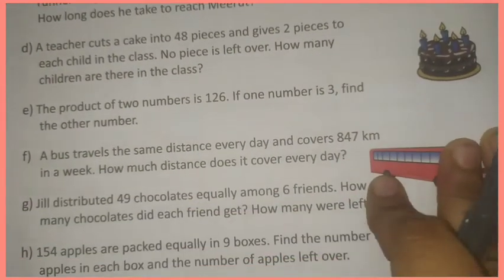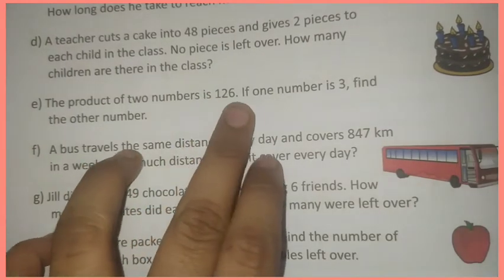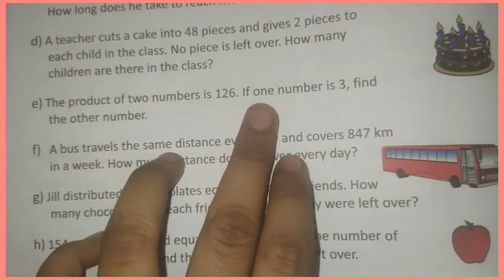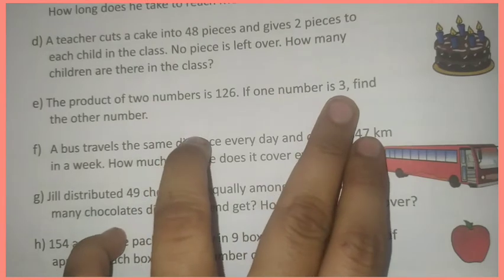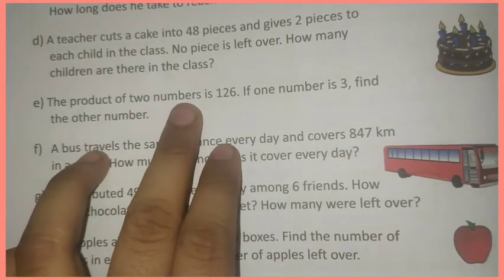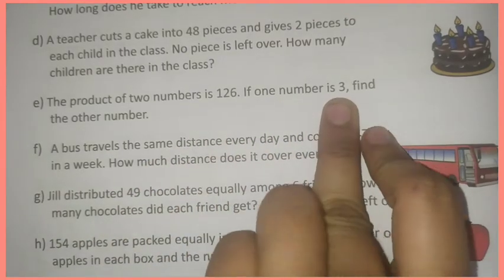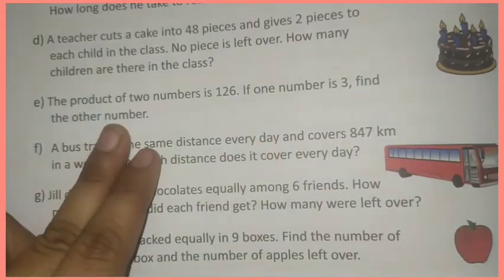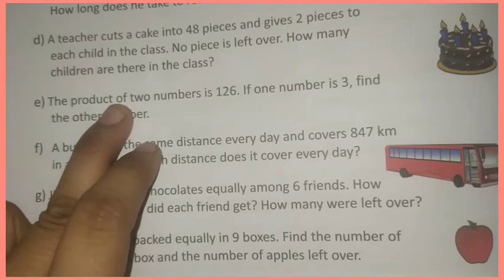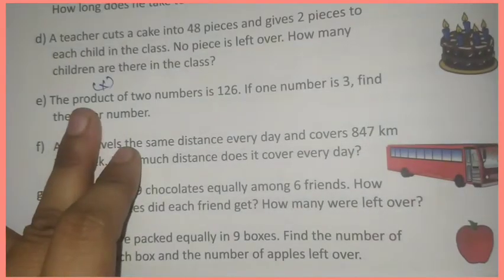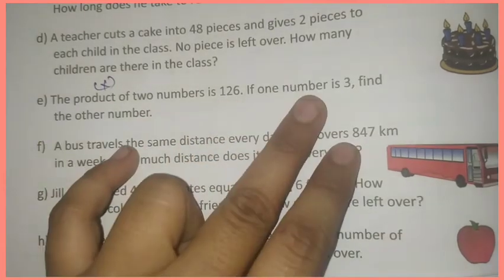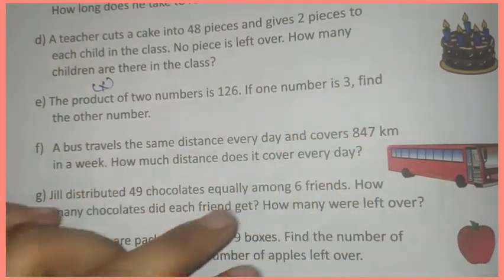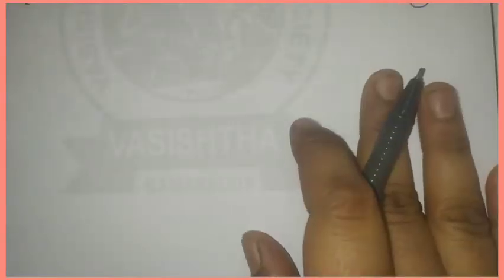The product of two numbers is 126 if one number is 3. Find the other number. Okay, the product of two numbers, product means multiplication. Product of two numbers is 126. In that one number is 3. Then what is another number? Now look at E answer.